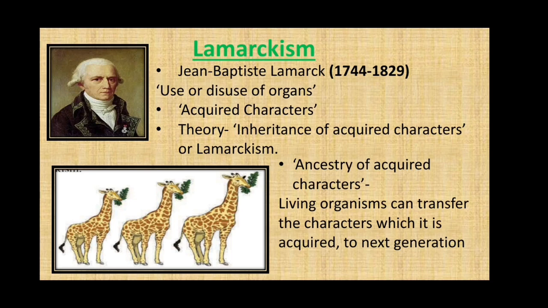Now, one more thing he said is the ancestry of acquired characters, that living organisms can transfer the characters which are acquired by them to the next generation. But once again, students, even this theory had a few drawbacks because of which it was not that much accepted.